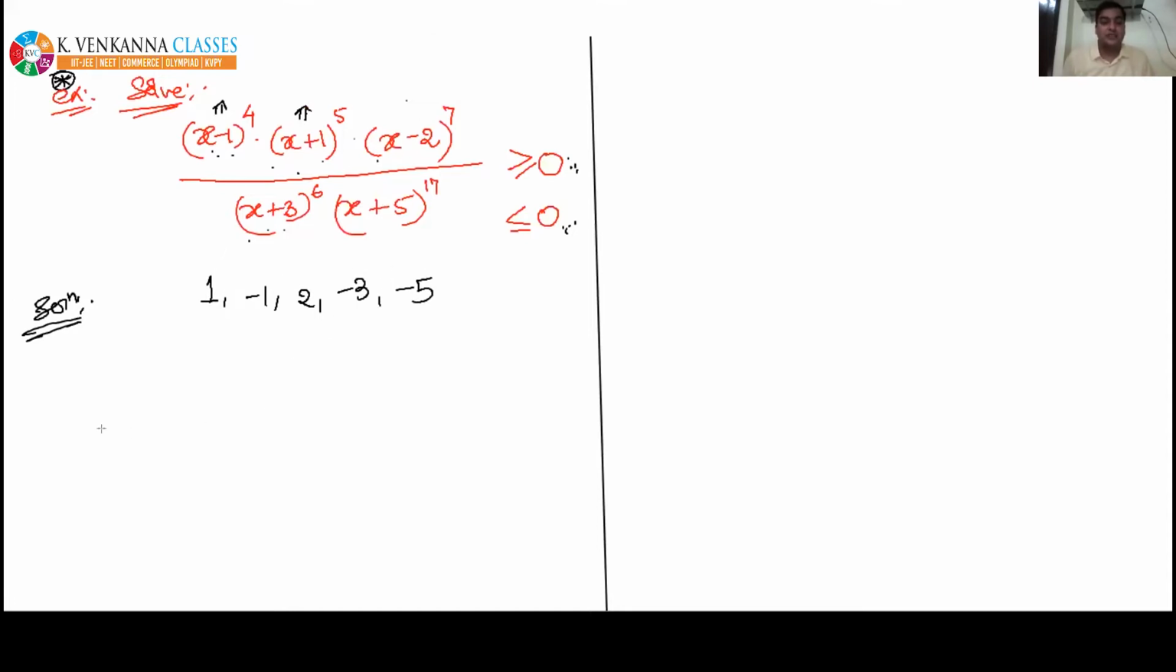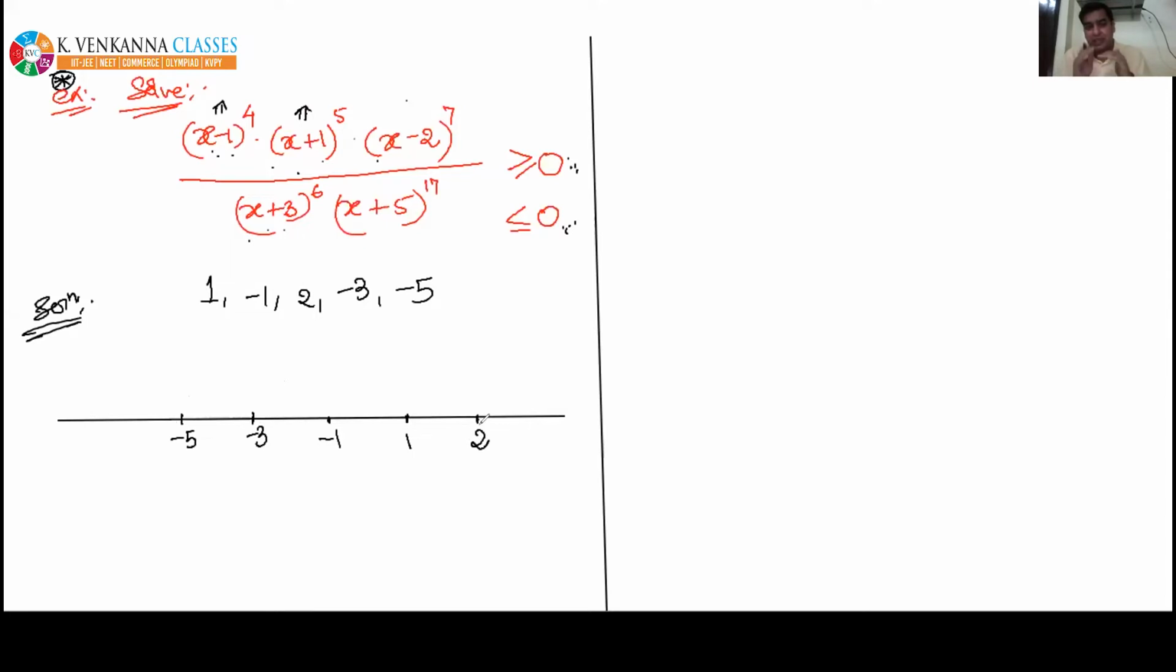The next step is mark all the critical points on the number line and then draw the wavy curve. So let's mark all the critical points on the number line. Smallest is -5, then -3, then -1, then 1, and then 2. Now, lastly, we have to draw the wavy curve.